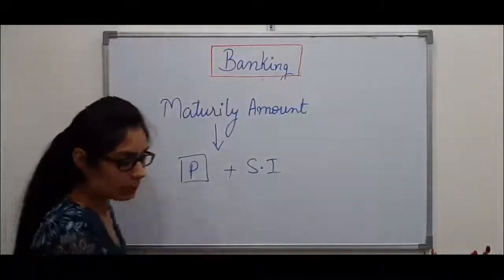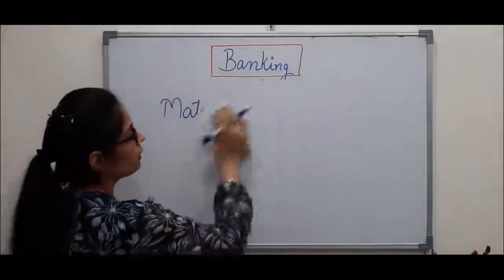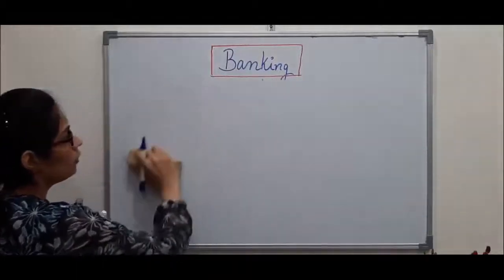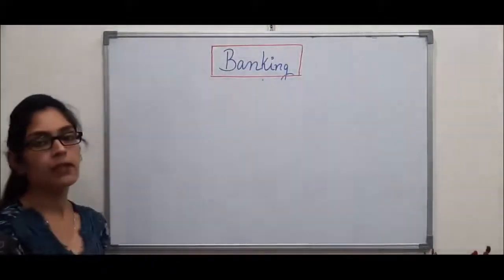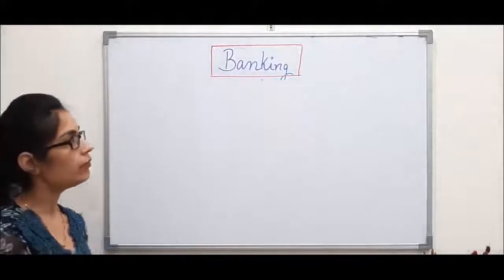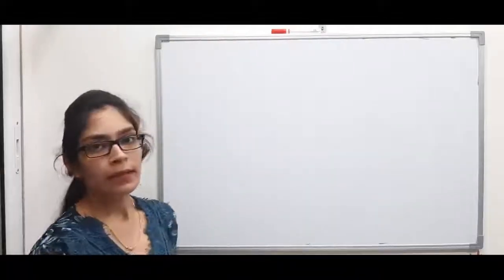Now in this chapter there are a few terms which you have to understand. Two formulas are there. You have to understand those terms, and then all the numericals are based on one single formula which we will do now. In banking we will be dealing with two formulas.